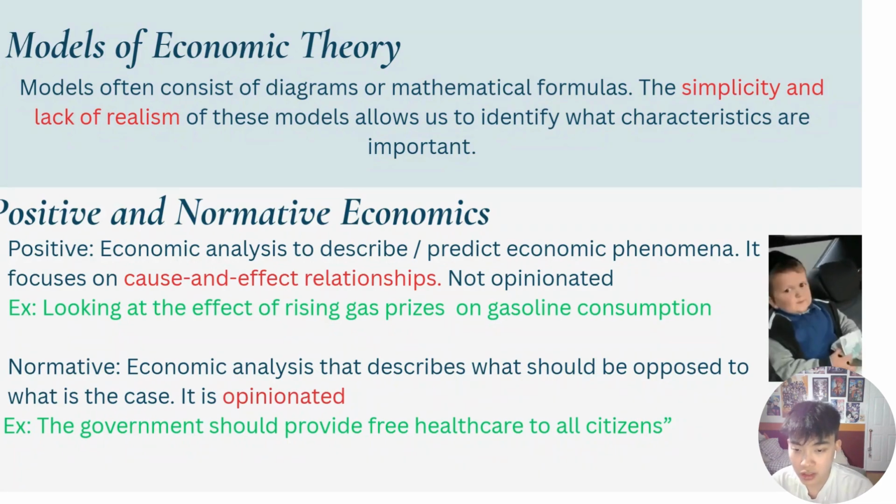Positive economic analysis is used to describe or predict economic phenomena. It focuses on cause and effect relationships, not opinions. For example, looking at the effect of rising gas prices on gasoline consumption. On the other hand, normative economics is the economic analysis that describes what should be as opposed to what is the case. It is opinionated. For example, the government should provide free healthcare to all citizens.